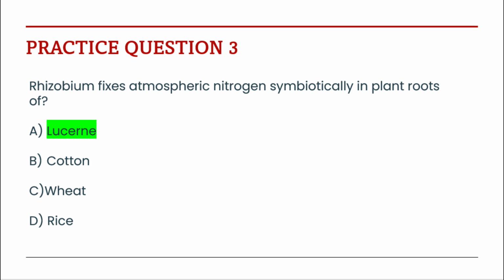Rhizobium fixes atmospheric nitrogen symbiotically in plant roots of lucerne, wheat, rice, cotton. I told you that rhizobium is particular to legume crops. In legumes you will find pulse crops, then some fodder crops, lucerne and berseem, then one green manure crop, that is Sesbania. These are the crops where rhizobium fixes atmospheric nitrogen for the crop or subsequent crop. So lucerne is the right answer. It is a fodder crop.